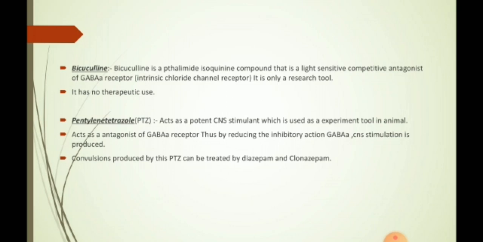Pentylenetetrazole. It acts as a potent CNS stimulant which is used as an experimental tool in animals, and acts as an antagonist of the GABA A receptor. Thus, by reducing the inhibitory action of GABA A, CNS stimulation is produced. Convulsions produced by this PTZ can be treated by diazepam and clonazepam.